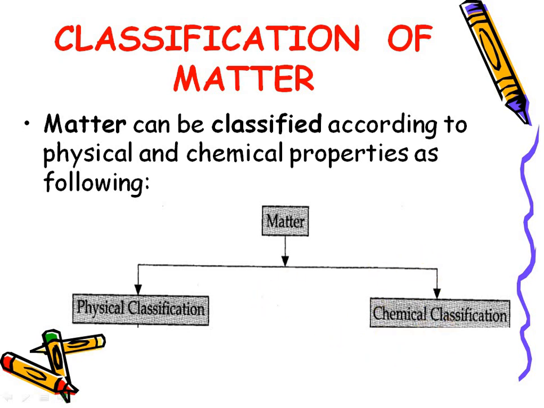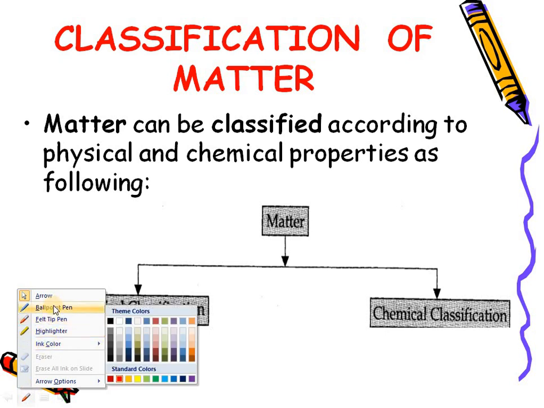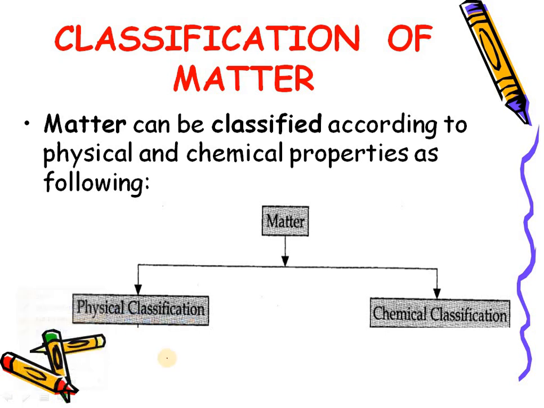For example, if we have water, in which state does water exist in its free state? It exists in a liquid state. So water exists as a liquid in physical classification.